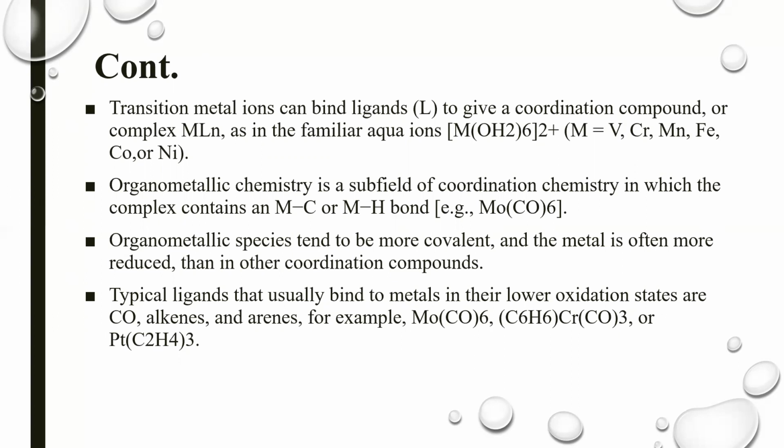Organometallic species tend to be more covalent and the metal is often more reduced than in other coordination compounds. Basically, in organometallic species, the metal atom is more reduced as compared to the coordination compound. Typically, ligands that usually bind to metal in their low oxidation state are carbonyl, alkenes, and arenes. Carbonyls are the basic ligand which form the organometallic compound.